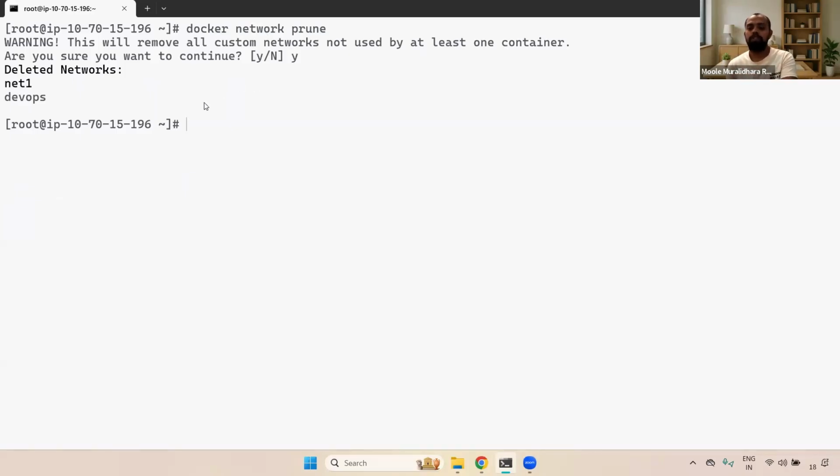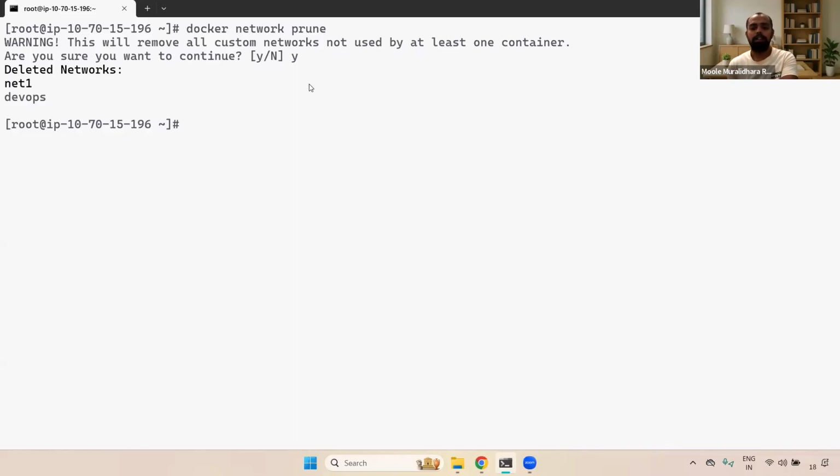And here you may ask a question, Murli, we already have those 3, right? Why are they not deleted? Here you have to remember, the default networks, bridge network, host network, and null, that is the none network, right? So those three are the default ones. The default ones won't be deleted even if you use the Docker network prune command. Understand, right? Any questions? Now you got the idea, right?